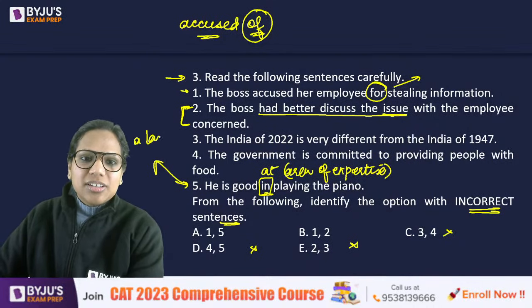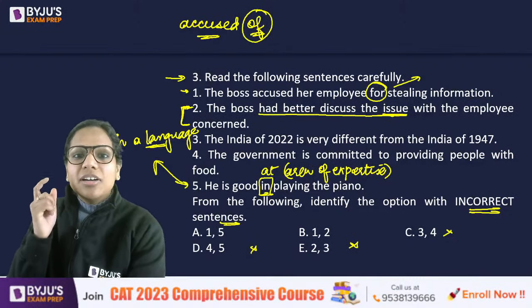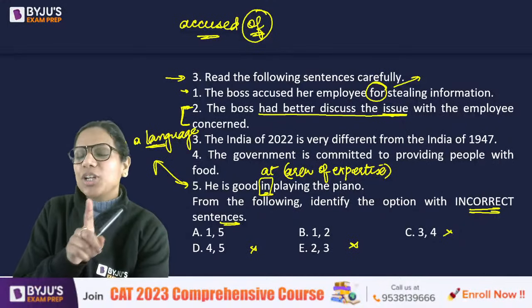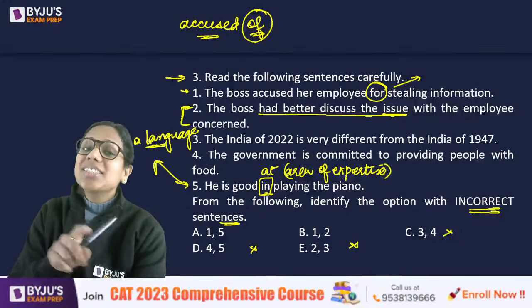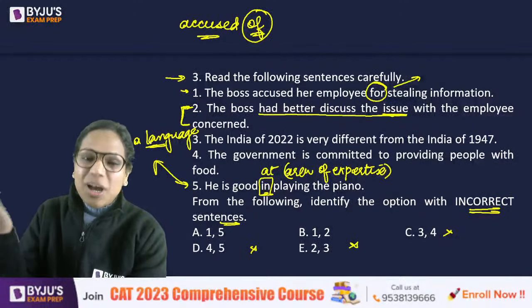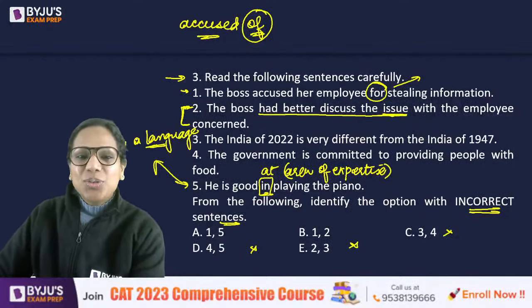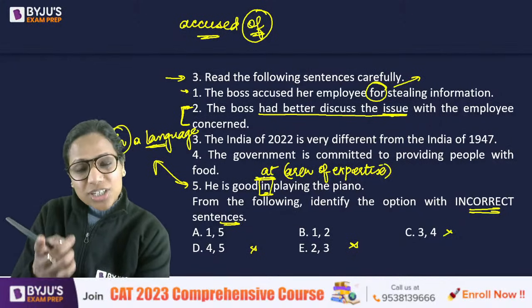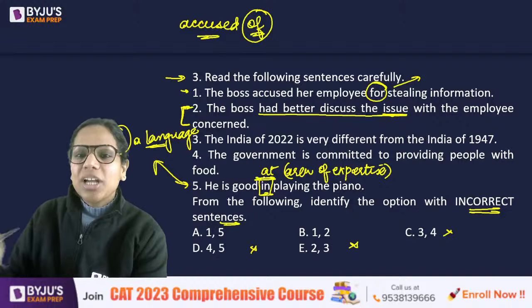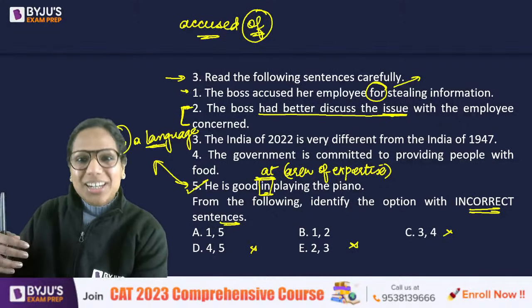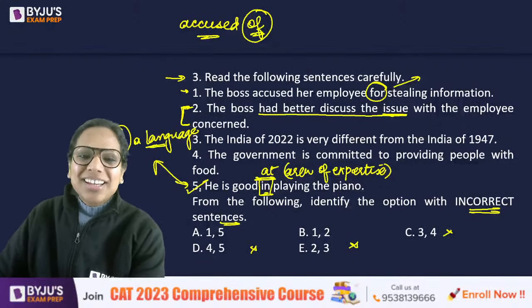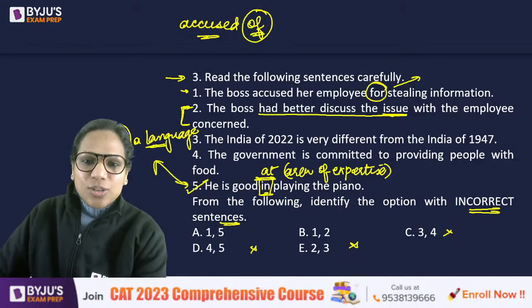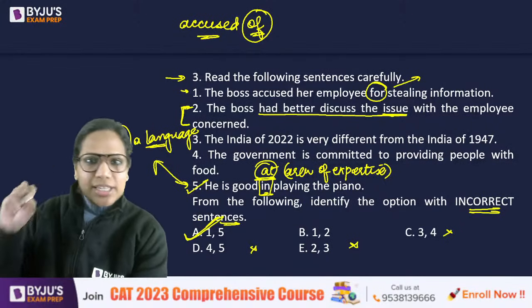Now see, I clearly remember one of the students told me that Vikrant sir discussed this in one of his sessions on TISNET. So in case some of you attended it, then you knew this, that it's always in a language and at an area of expertise. In fact, one of the students asked me this question personally as well via Telegram. So then that student thanked me later. I think Chirag asked me. So he's good at playing the piano, at and not in. So 5 is a glaring error. Once I realize this, I know A is my answer.